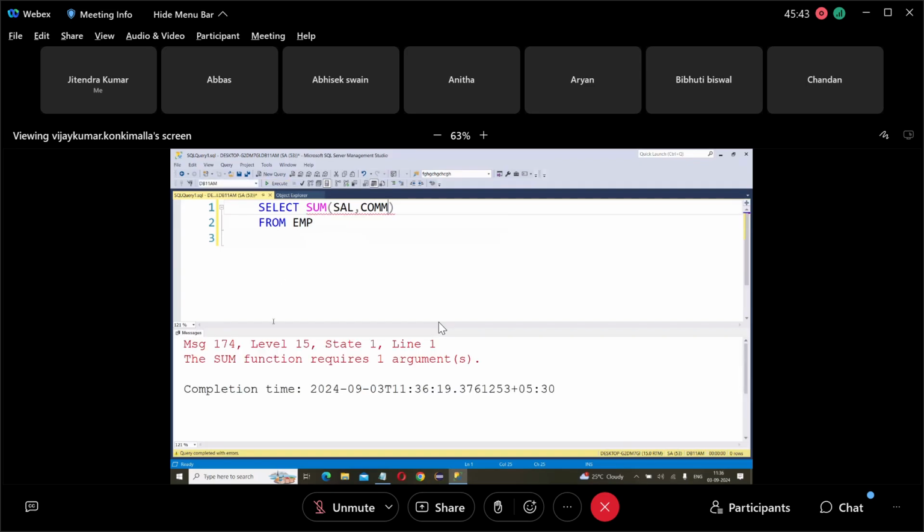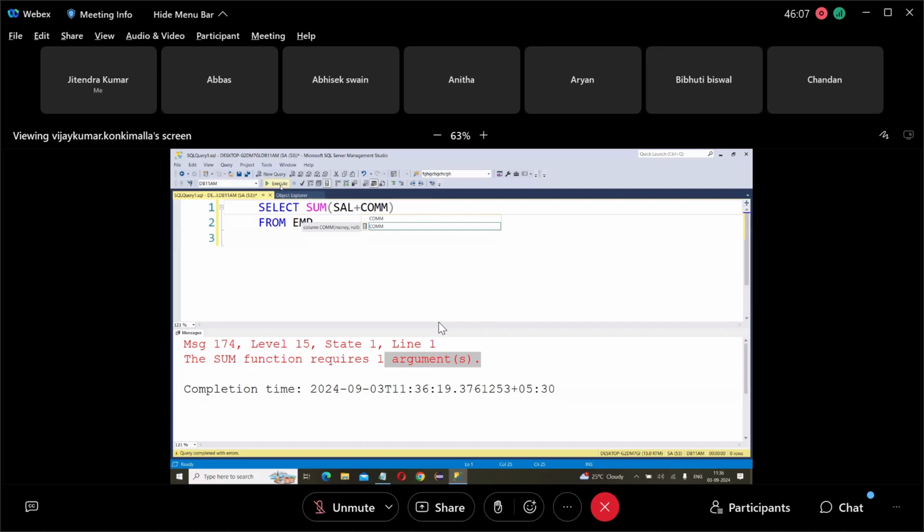No. The sum function takes how many arguments? The sum function takes only one argument, but you are passing 2 arguments. This is wrong. Yes or no? Yes. Then salary plus commission. Sum of salary plus commission.